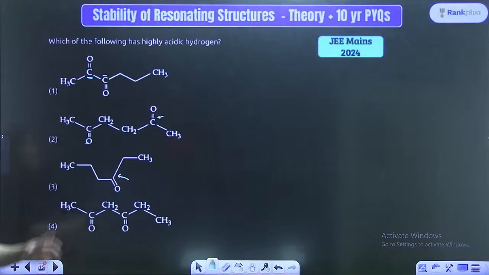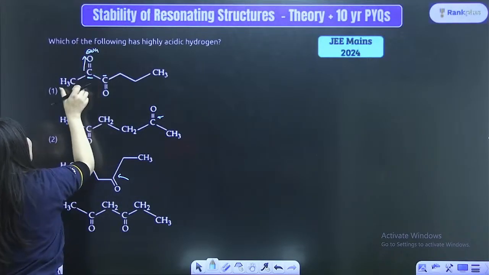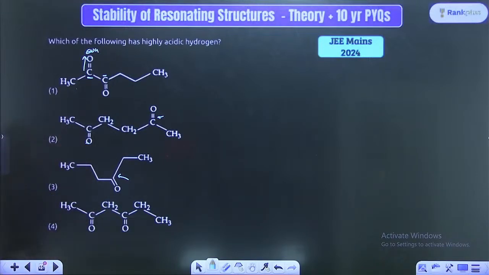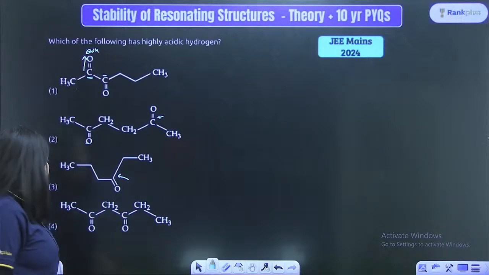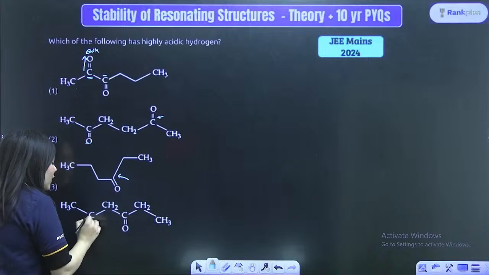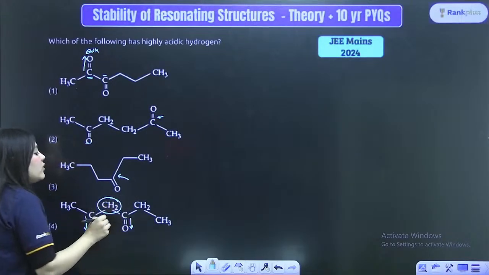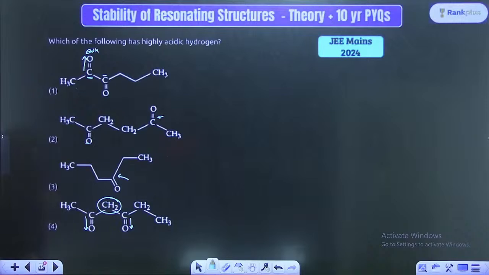So here, ma'am, in all the positions there is a C double bond O group, and as you told us, the C double bond O group is a good electron withdrawing group, and hence the hydrogens next to it are more acidic hydrogens. But understand one thing, look at the fourth option. Here the CH2 group is actually in between the two electron withdrawing groups. Hence, this hydrogen is indeed the most acidic hydrogen.